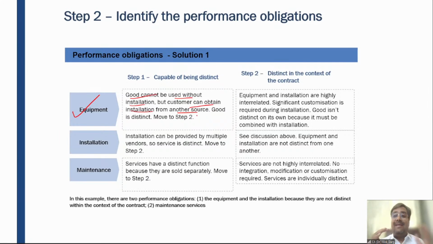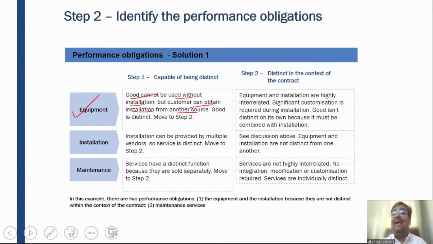It means the customer can get the benefit of the equipment either on its own or with the help of readily available resources. So it means the goods can be used with the help of other sources, so the goods is distinct. Is it clear?